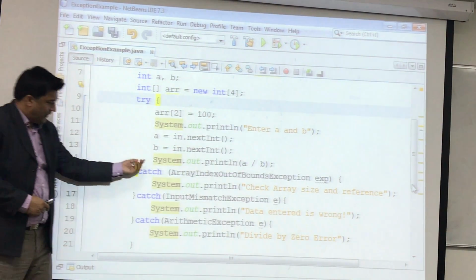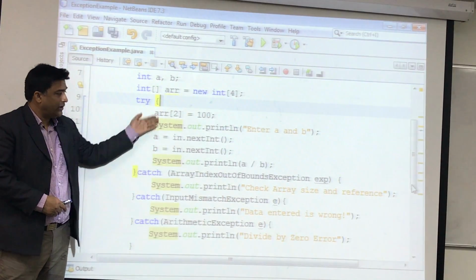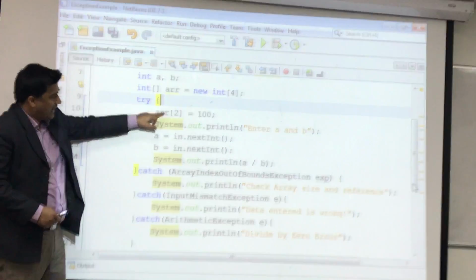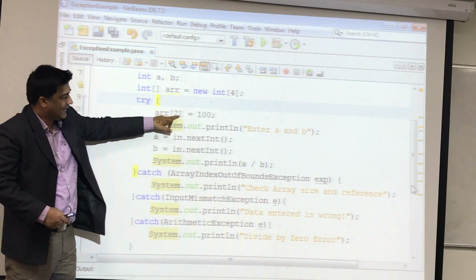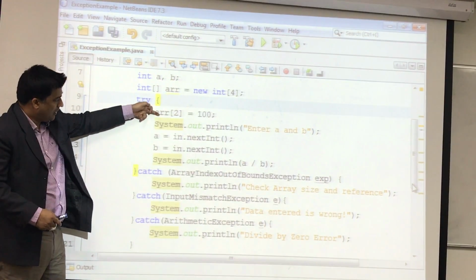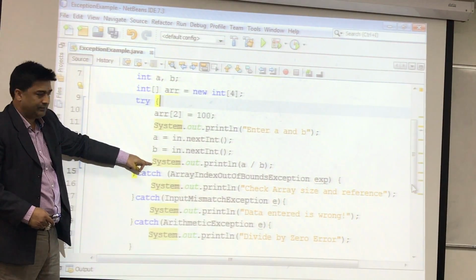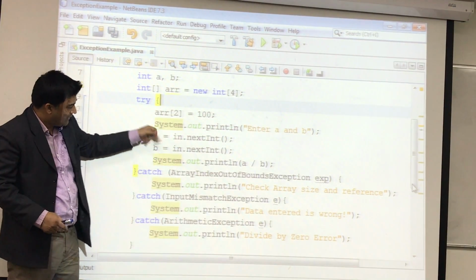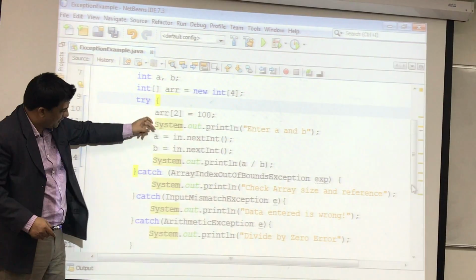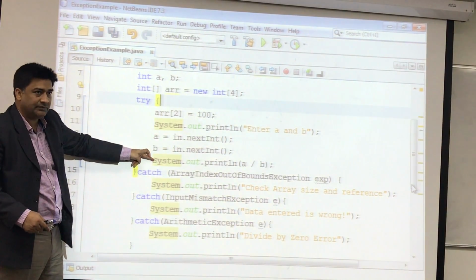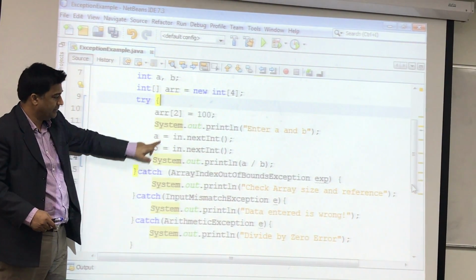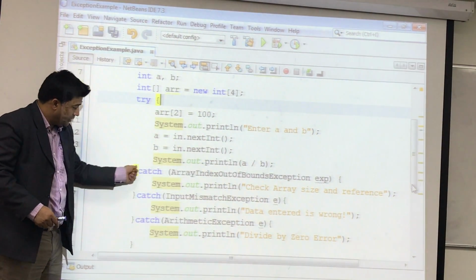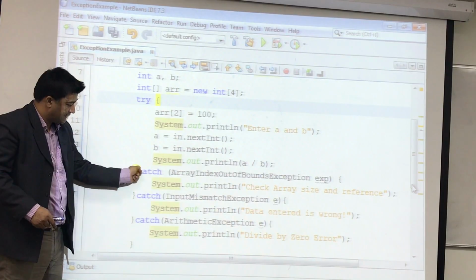Okay? When I reach here, it means what? There is no exception that occurred, right or no? Because I just mentioned to you that exception means, suppose if this line got an exception, all these lines of code will not be executed. All these will be skipped. If the exception occurs in this line, all these are executed, but these lines of code are not executed, right? Because the exception occurred in this line. In the same way, if the exception occurs here, your program will not reach this place.